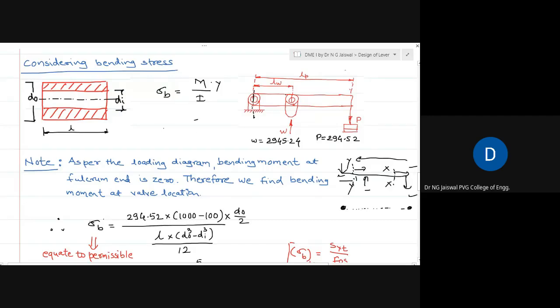See, if somebody is still not understanding what a boss is: suppose you have some plate of this nature, which is actually a lever. If you want to remove material here for any purpose, this will weaken the area.